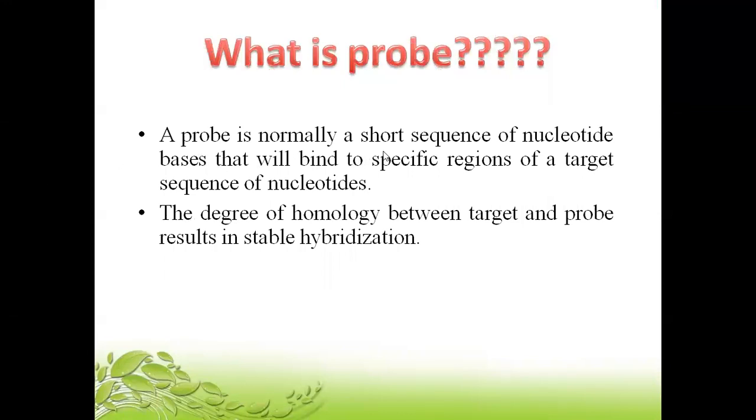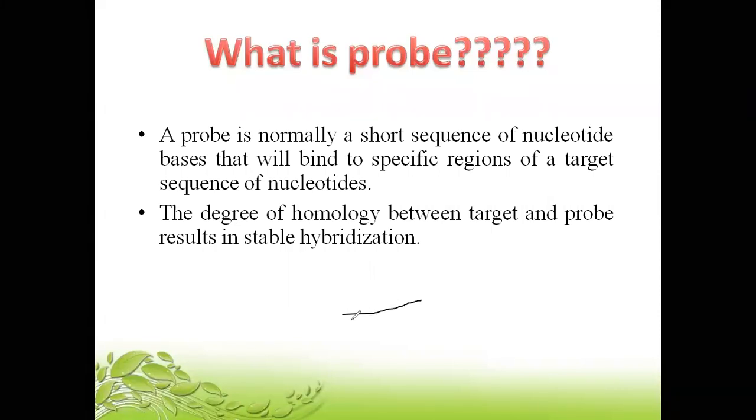A probe is normally a short sequence of nucleic acid bases that will bind to a specific region of a target sequence of a nucleotide. For example, if I have a double-stranded DNA and I want to analyze the bases that are present on a single strand of this DNA, I will make it single stranded.